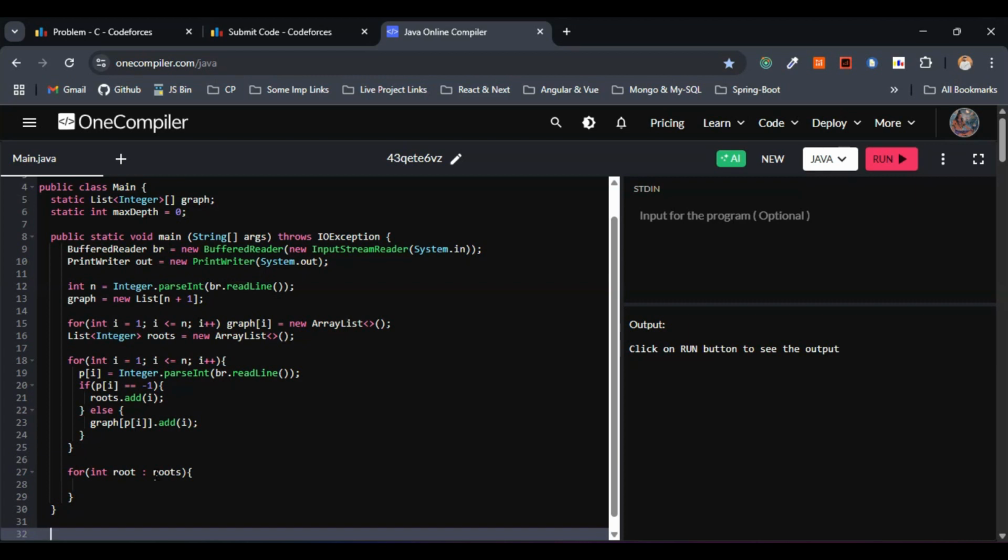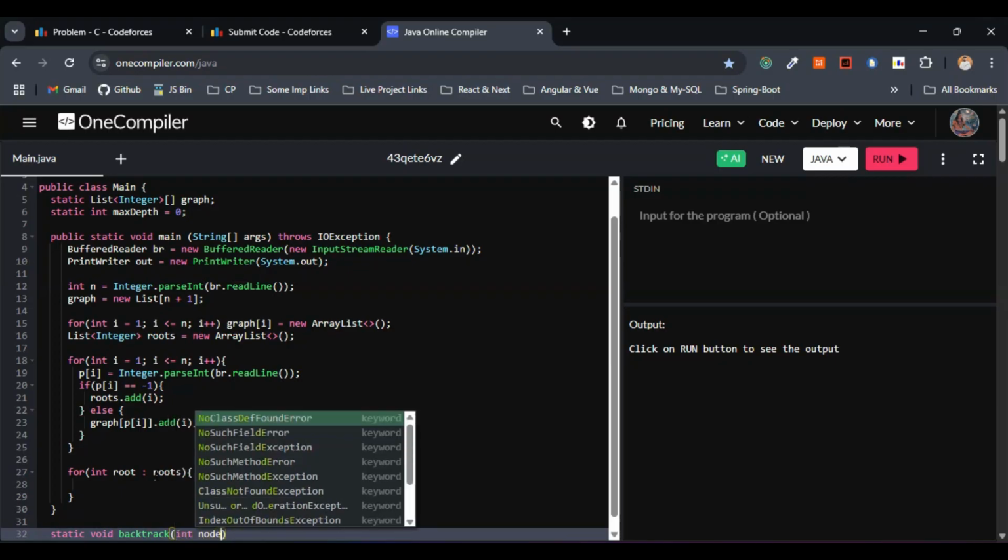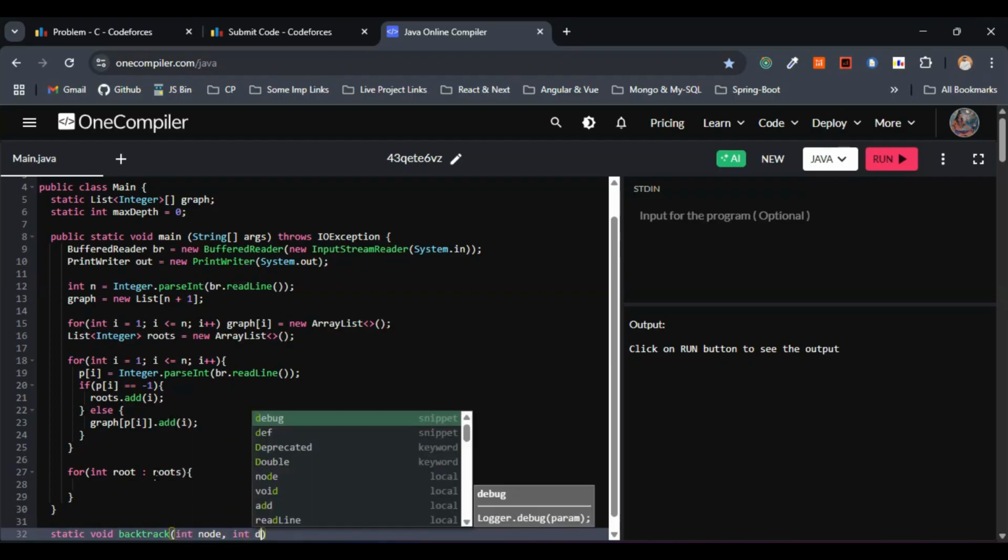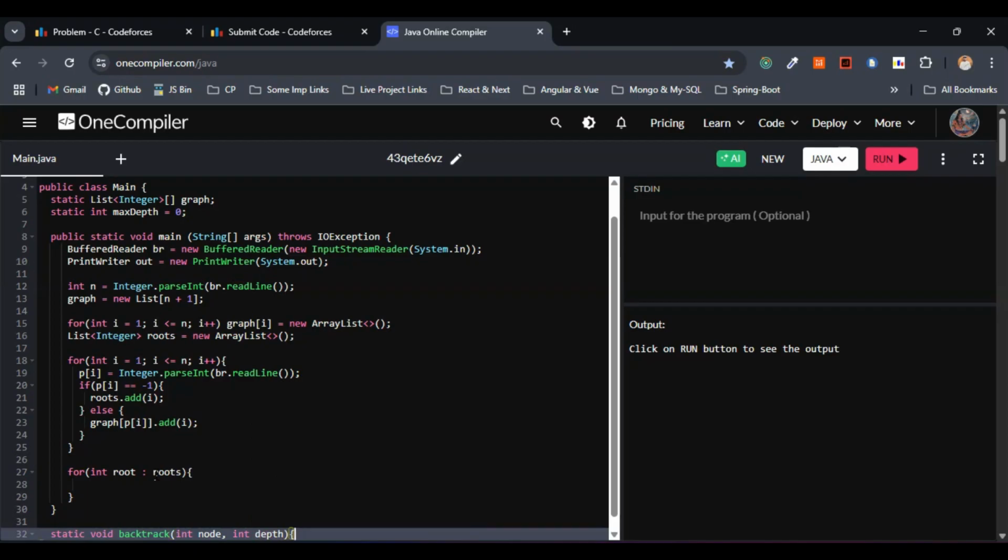So we will be performing the DFS along with the backtracking to compute the maximum depth of the tree here. We will be making use of the backtrack helper method. Here I'll just go with static void backtrack of two parameters: one is I need node and another one I need depth.